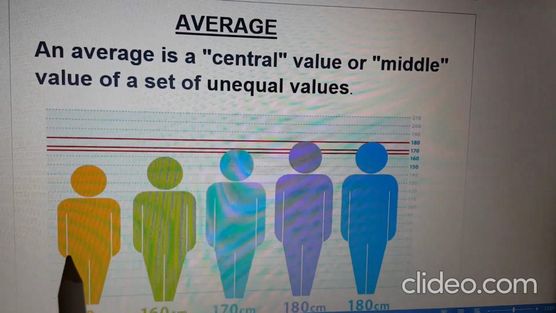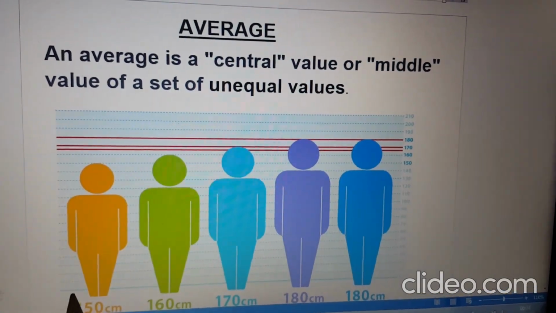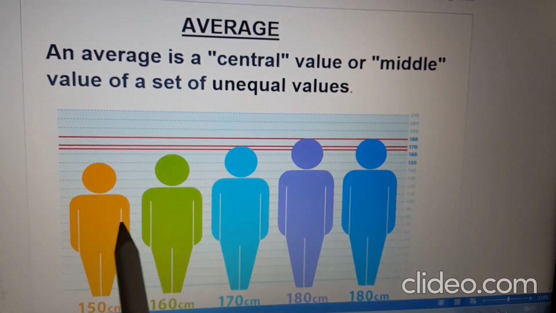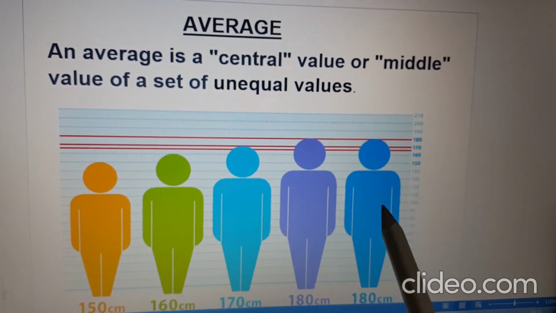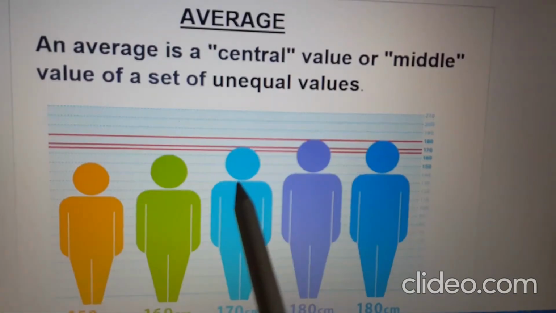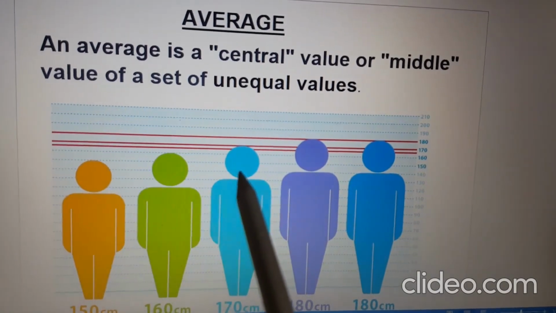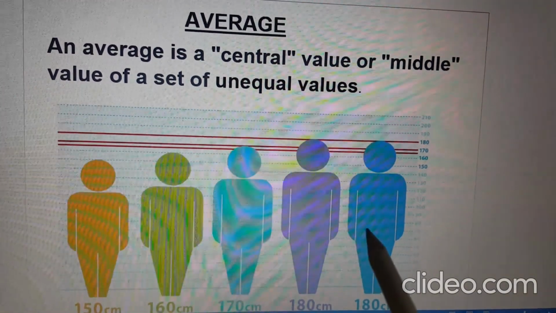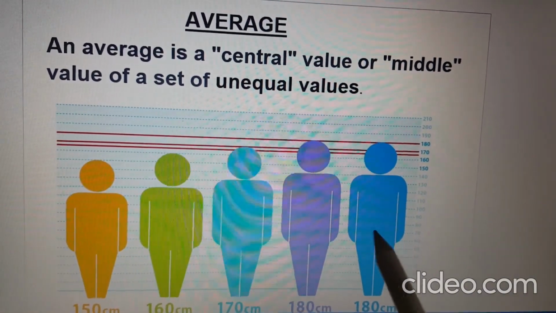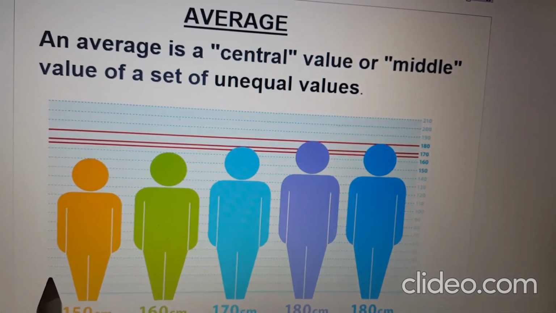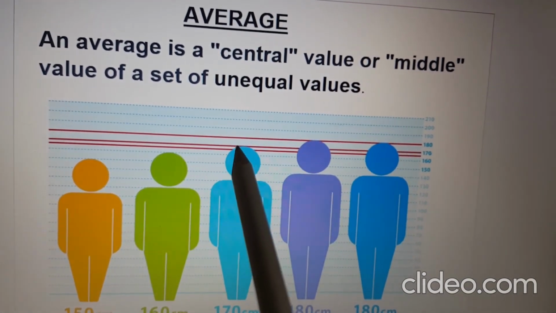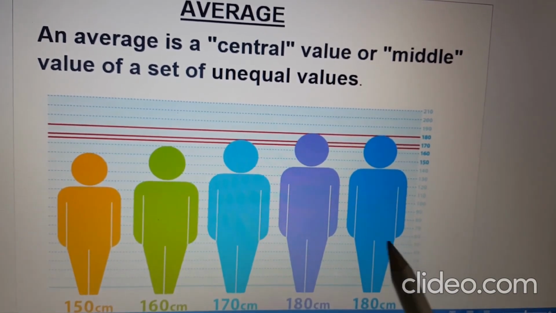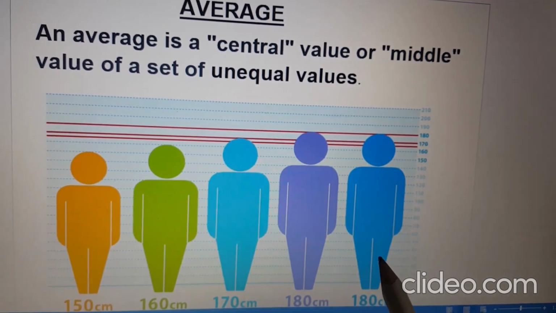In this picture, height of 5 men is given, which ranges between 150 centimeter and 180 centimeter. For the sake of approximation or estimation, we can say that the height is about 168 centimeter. It ranges between the smallest value and the biggest value. The biggest value is 180 centimeter and the smallest is 150 centimeter, and we say the middle value is 168 centimeter, which ranges between 150 centimeter and 180 centimeter.